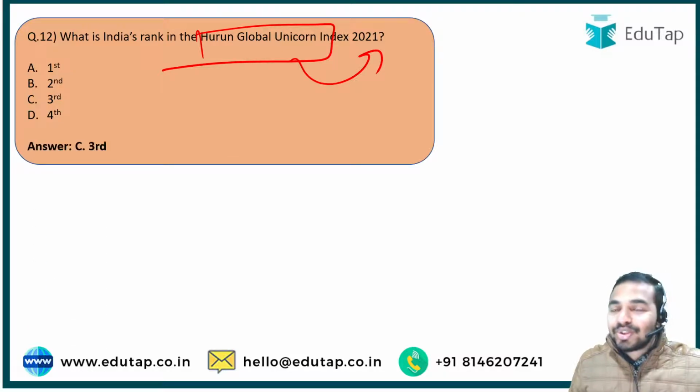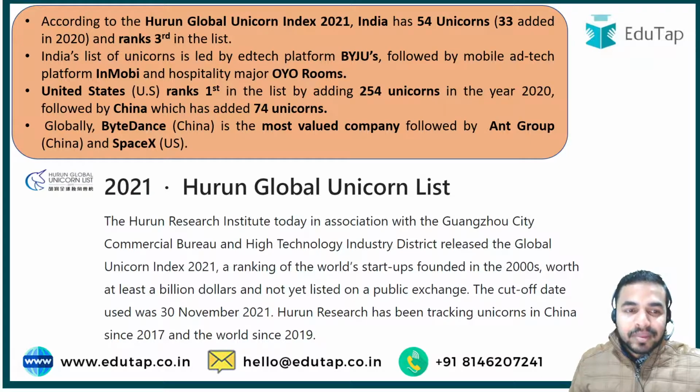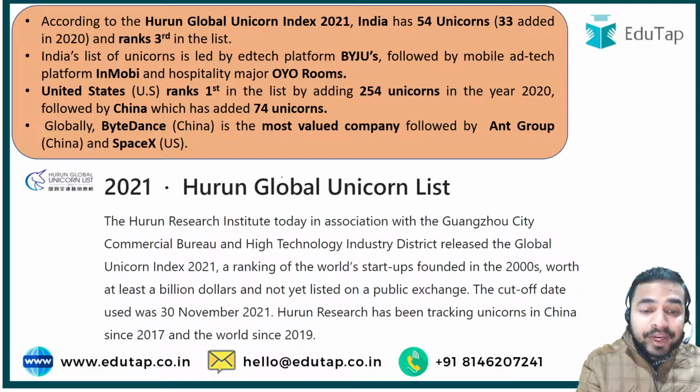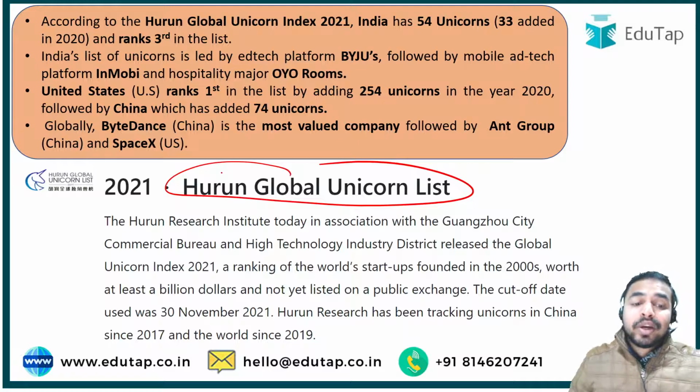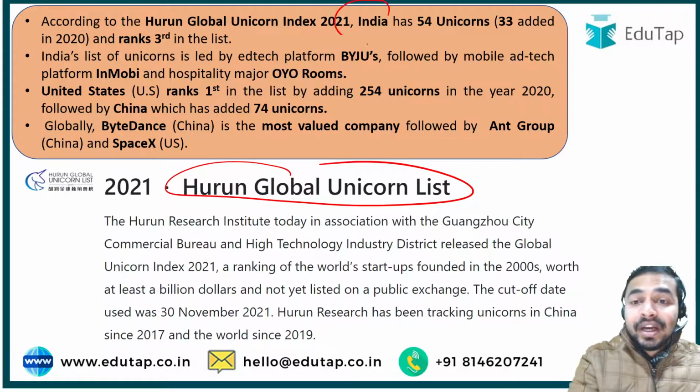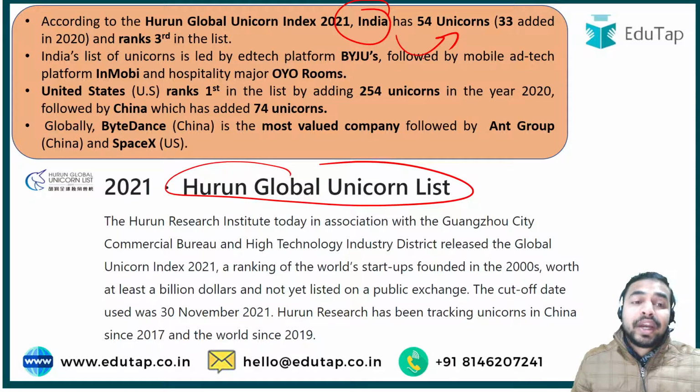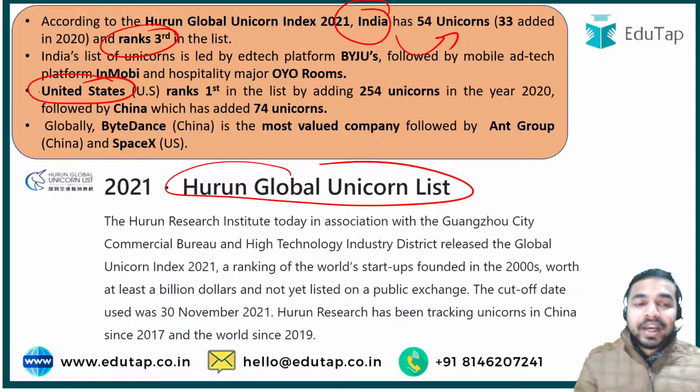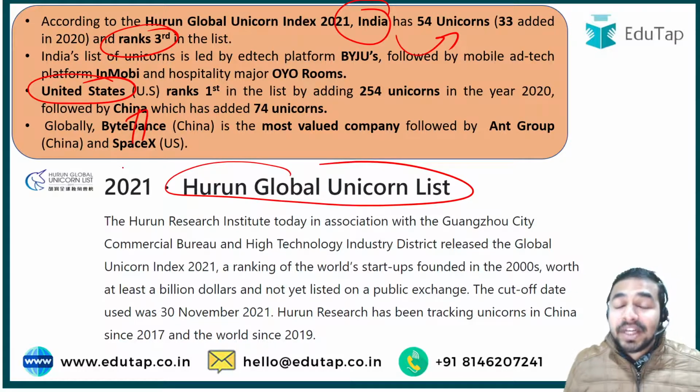And the right answer to this question is option C, that is third. Here we can see that this 2021 Hurun Global Unicorn list was launched recently, and according to this list, India has 54 unicorns, and India was third in this particular list. When we talk about the top ranker of this list, it was the United States, which was followed by China, which has 74 unicorns.